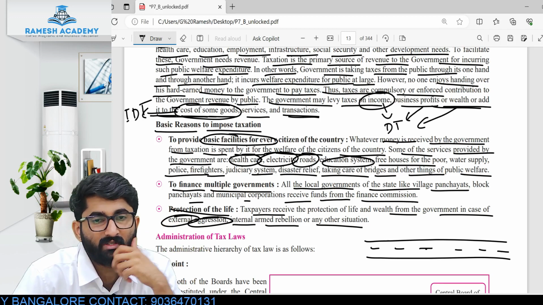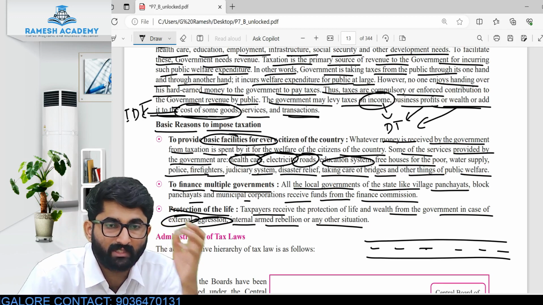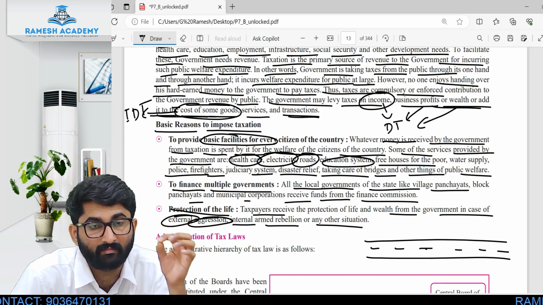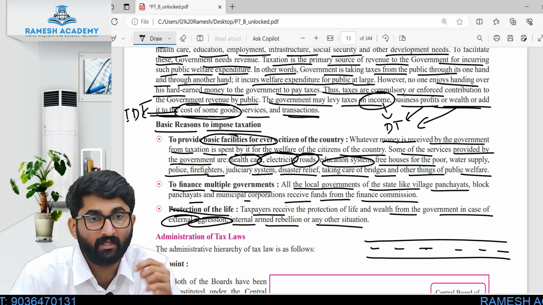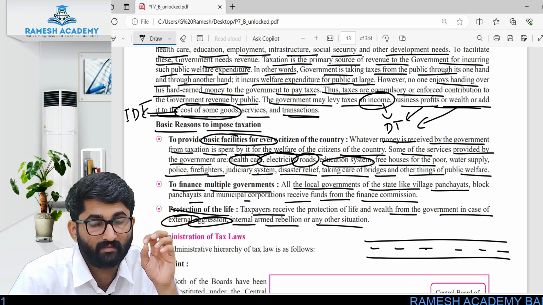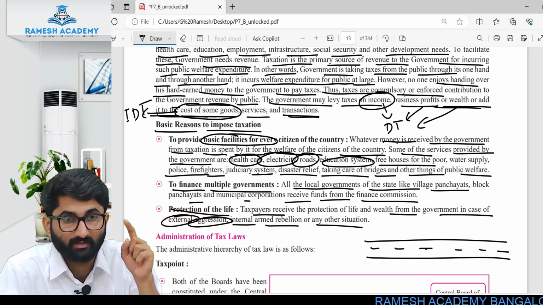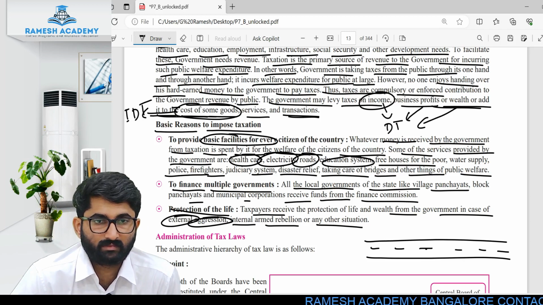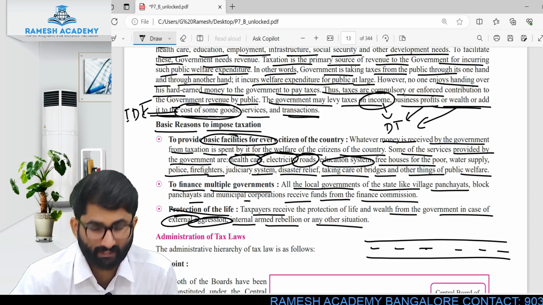In that case, who is giving us the protection? It is the police force who are giving us the protection. For that purpose, we have to pay some amount as tax so that they get the salary and can protect us. Yes?